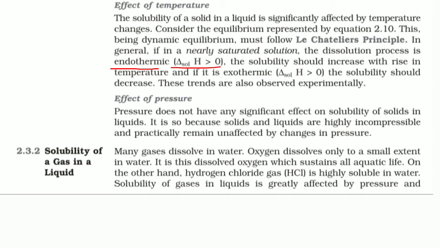That means the dissolution process is going to absorb some heat energy from the surrounding. That is why the temperature is going to decrease. So at that condition, what is going to happen?